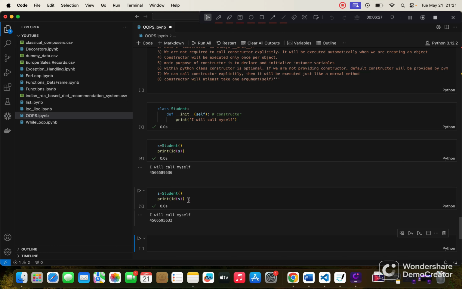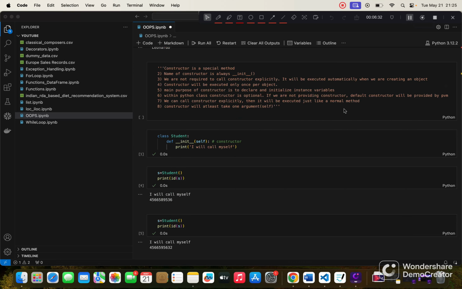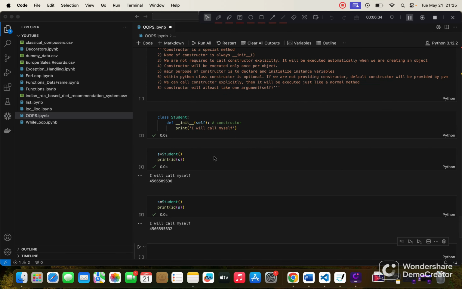Okay, so they are different objects, their IDs are different, so that's why it's getting executed each time for these two objects. So the conclusion is it is going to execute only once per object.